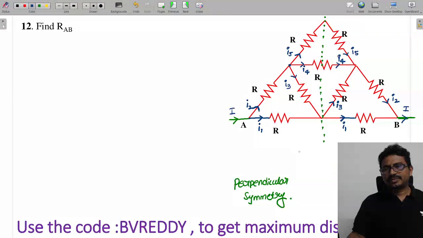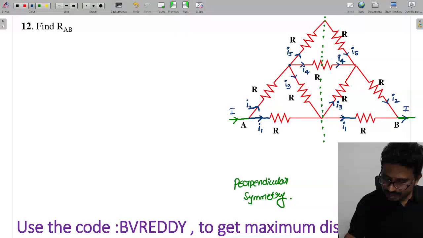So here you can observe the important thing: the current I1 comes like this and goes like this, and I3 comes like this and simply goes like this. I3 current is not coming to this branch and I1 is not coming to this branch.